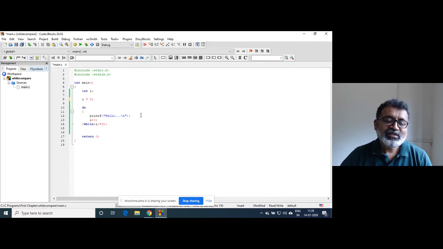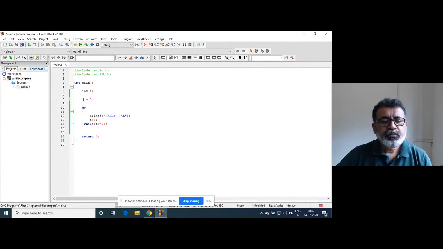So here, even though i contains 5, since condition is not tested at the beginning, the control will go inside, then i is incremented, i becomes 6. And since 6 is not less than or equal to 3, actually it is greater than 3, condition becomes false and loop is terminated. So when the user wants any loop to be executed at least once, many times this happens. In such cases, do while loop is used. That is the only difference in do while and while loop.